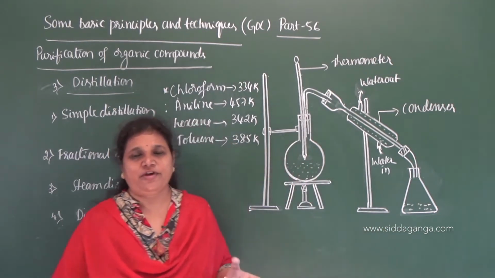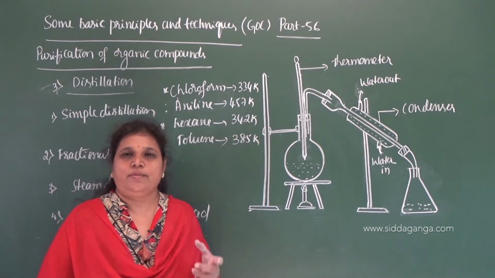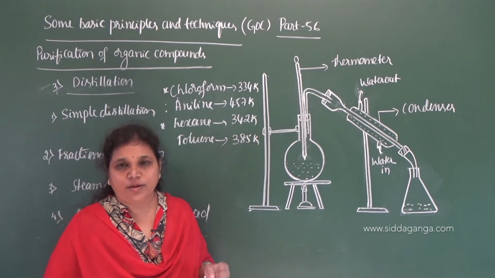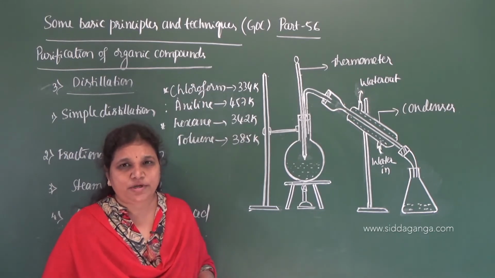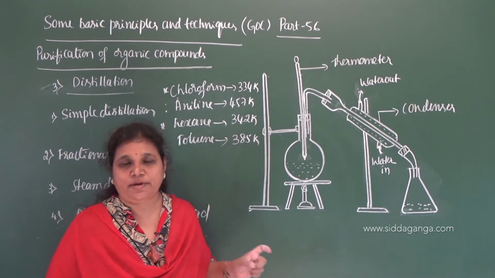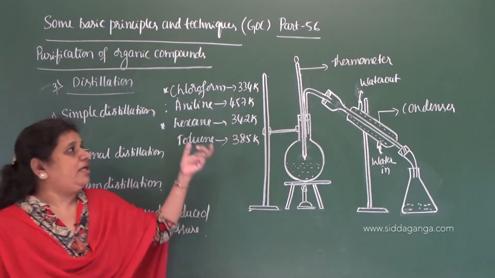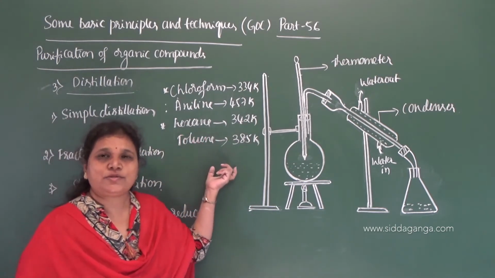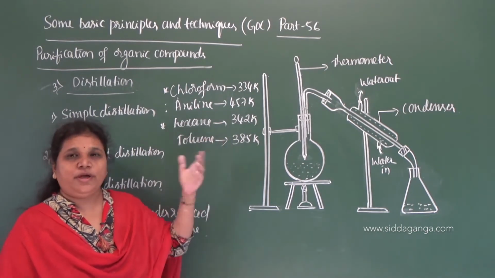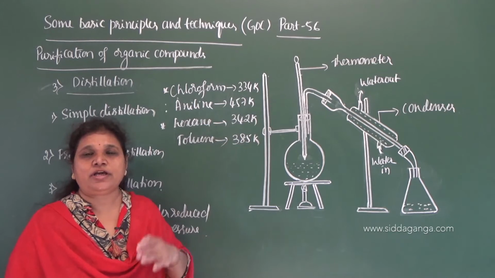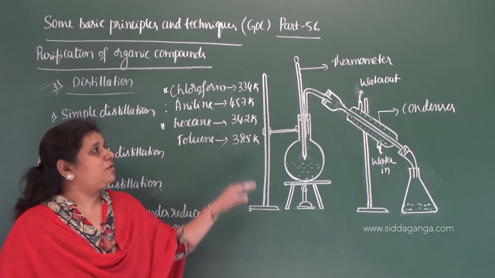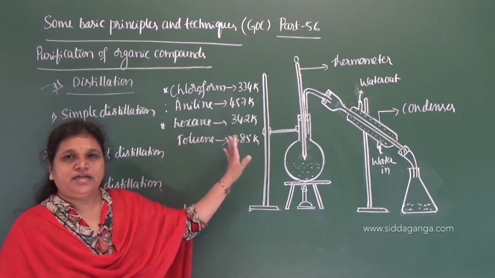So in that way we can go with the simple distillation. The process of simple distillation is to separate the individual liquids from the liquid mixtures which are much differ in the boiling point. That is the principle behind the simple distillation, and even this method is also used to separate the mixture of two liquids, and we can separate the high boiling impurities present along with the low boiling organic compound. So that is about the simple distillation.